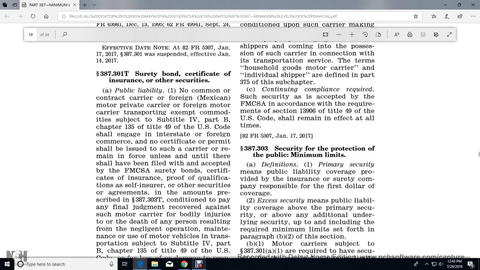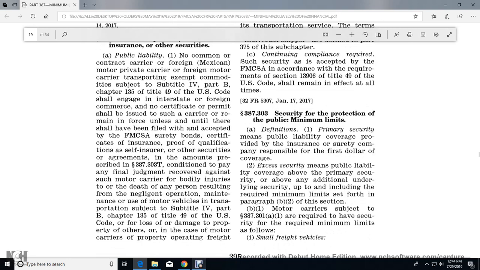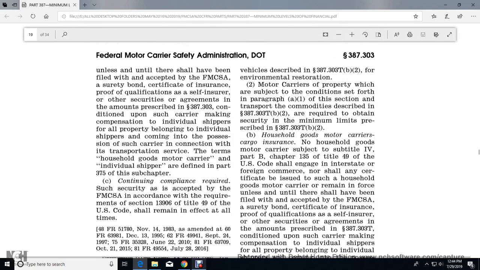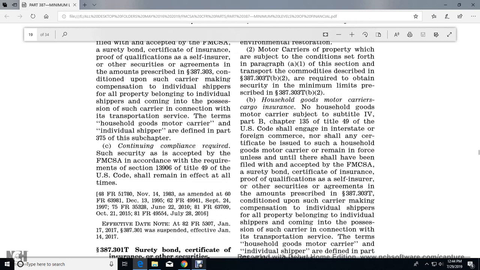the motor carrier for the bodily injury to the death of any of the person resulting in negligent operation maintenance of the motor vehicle and transportation subtitle 4 part with the B with chapter 135 title 49 U.S. Standard Code loss for the damage for the property other than in case of the other motor carrier property operating freight vehicles described in 387.303(b)(2) environmental restoration motor carrier with the property subject to conditions set forth in paragraph (a)(1) of the section transport commodities prescribed in 387.303(b)(2) required to obtain security minimum limits of the prescribed 387.303(b)(2).